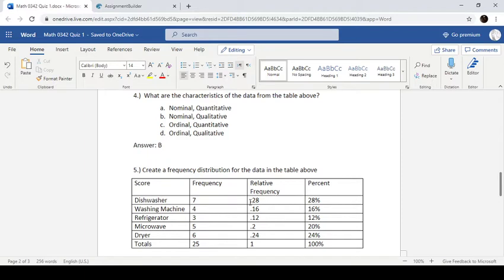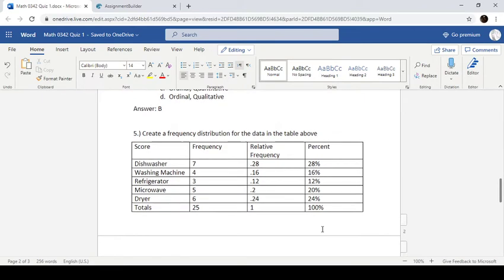Percents, to get those, we just take the decimal on our relative frequency and move it twice to the right, and it gives us our percent. And they should all add up to 100.